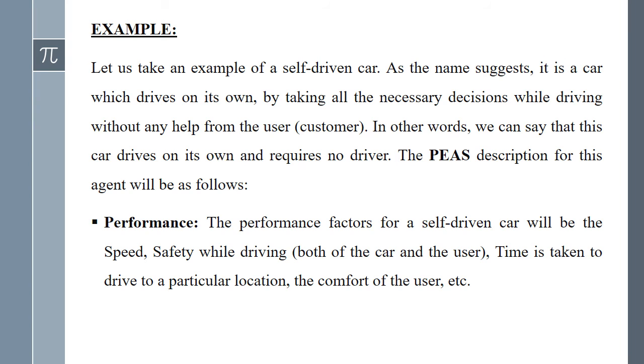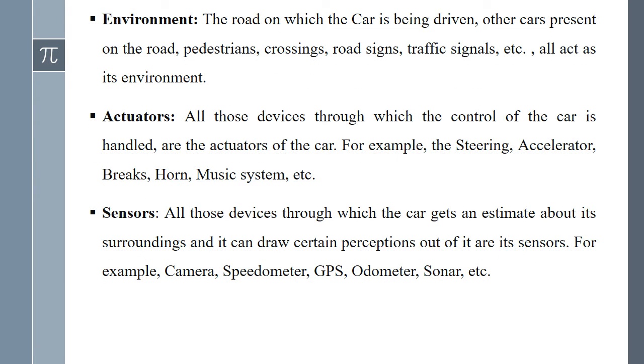The first one is the performance of our self-driven car. The performance factors will be the speed, safety while driving, time taken to drive to a particular location, the comfort of the user, etc. Environment factors of the self-driven car are the road on which the car is being driven, other cars present on the road, pedestrians, crossings, road signs, traffic signals, etc. So, all these factors act as the environment.